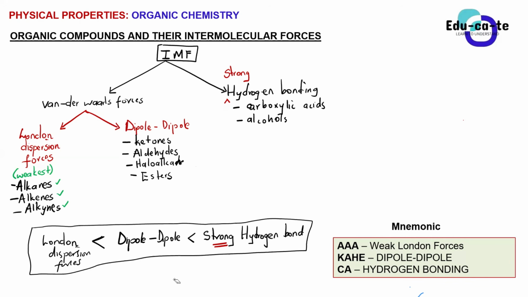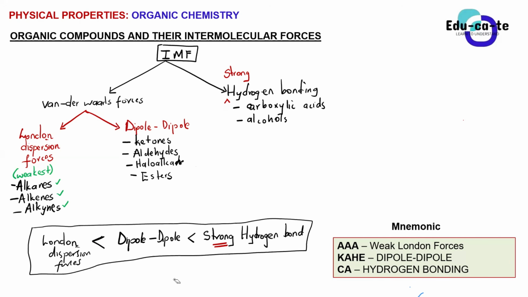Molecules of 2 esters can never form hydrogen bonding between them, but carboxylic acids and alcohols can. A separate carboxylic acid and a separate alcohol are able to form those hydrogen bonds, but esters cannot.